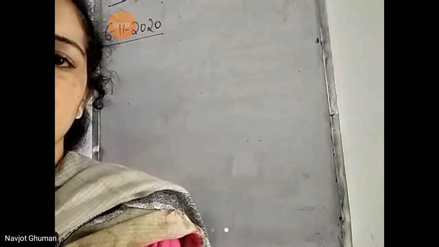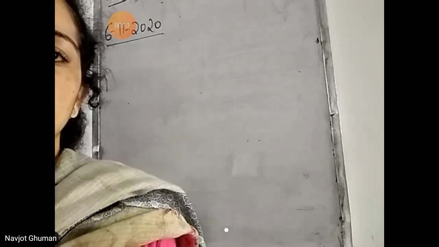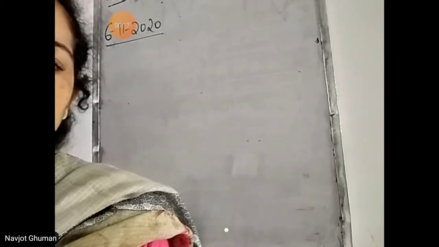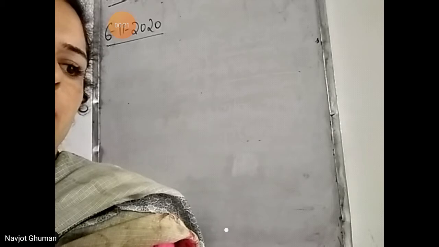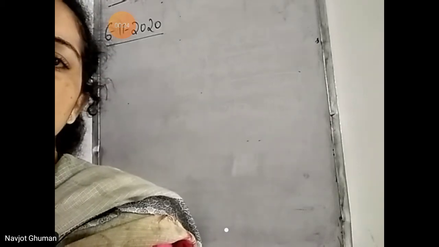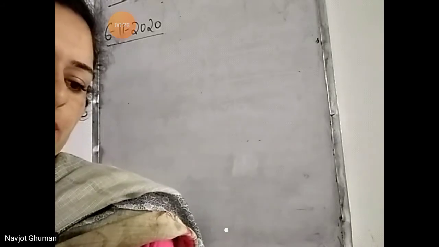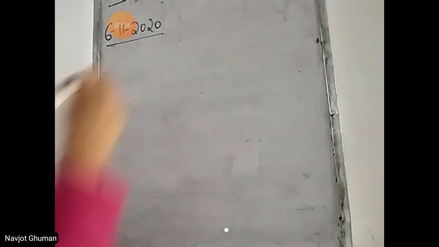So, bete, we are on chapter number 7, that is skeletal system and nervous system. Till now, we have read about the parts of the skeletal system, functions of the skeletal system. So, our next topic is joints. We are going to study about the joints. What are joints in our body? This topic is on page number 87, joints. So, let's read what are joints.